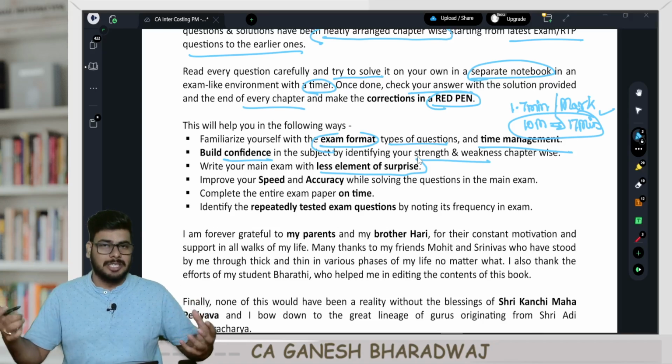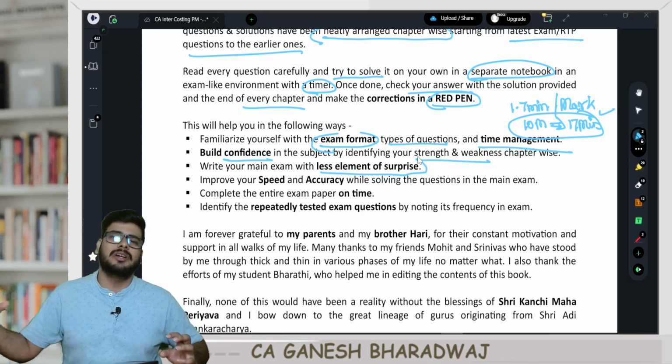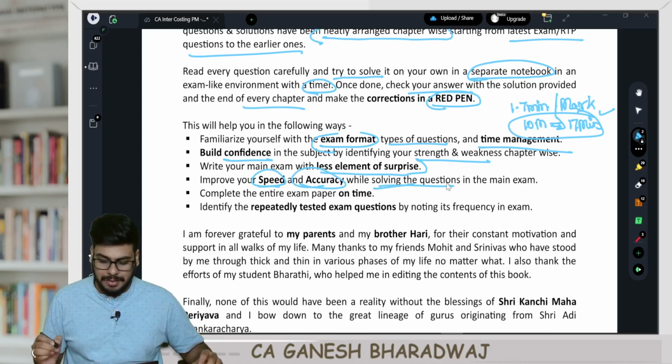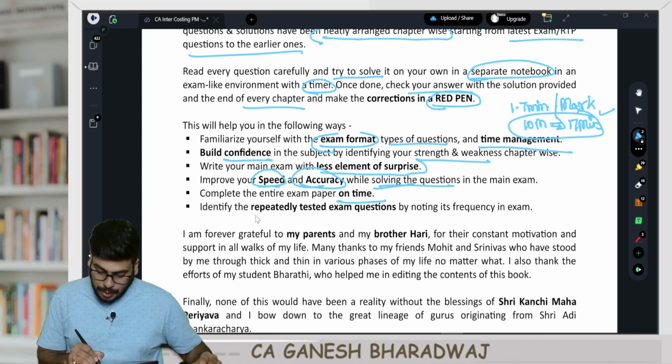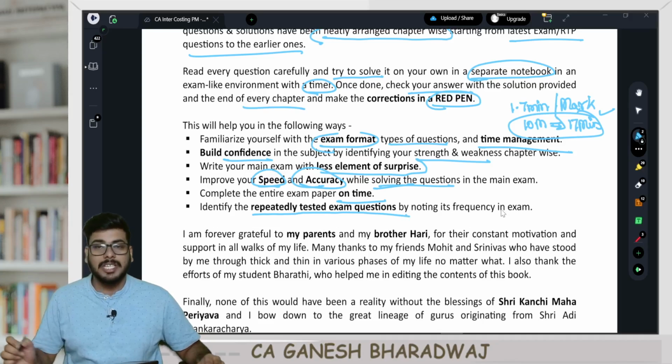You can write your main exam with less element of surprise. So no new questions might be coming. If at all a new question comes, it will be only from the concepts already covered in our handbook and practice manual. Yes, you can improve your speed as well as your accuracy by solving the questions in exam, and complete the entire exam paper on time. Moreover, the best part is, you can identify the repeatedly tested exam questions by noting its frequency in exam.